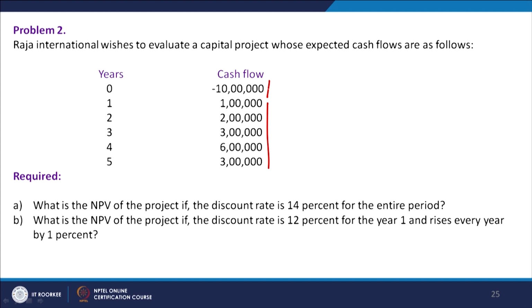So, we now have differential discount rates which are rising and changing over a period of time. In the first case, we evaluate the proposal with only one discount rate for discounting all the cash inflows, and in the second case we use differential discount rates starting at 12% and rising by 1% every year. In both cases we have to find the net present value, so let us learn how to do that.